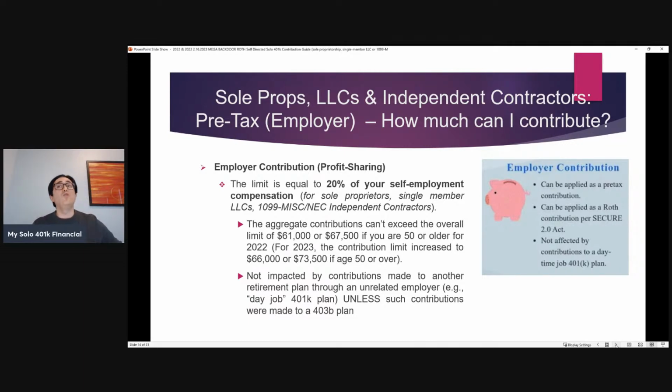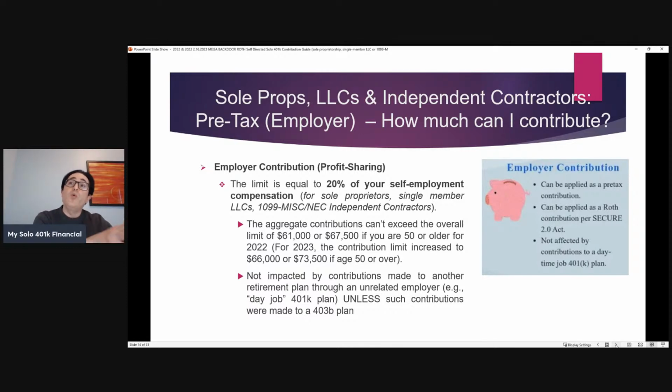Now, you also have to consider the overall limit. So all of the contributions, the aggregate contributions that are made to the solo 401k, right? The employee, the employer, can't exceed the lesser of your self-employment compensation or the overall limit, right? $61,000 for 2022 or $67,500 if you're 50 or older. For 2023, $66,000 or $73,500 if you're 50 or older.